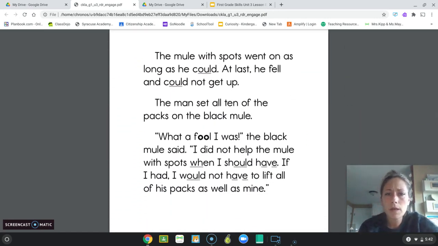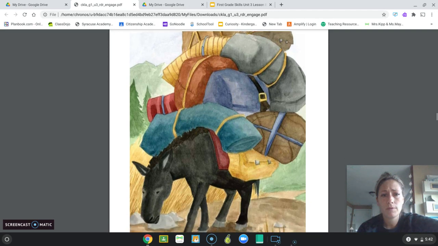The mule with spots went on as long as he could. At last he fell and could not get up. The man set all 10 of the packs on the black mule. What a fool I was, the black mule said. I did not help the mule with spots when I should have. If I had, I would not have to lift all of his packs as well as mine. Oof. There's the black mule with all of the packs on him. Think he learned a lesson there? Maybe should have been a little more helpful, huh?